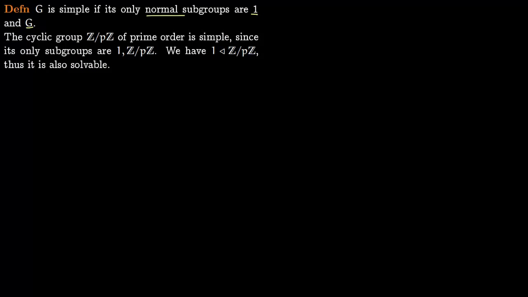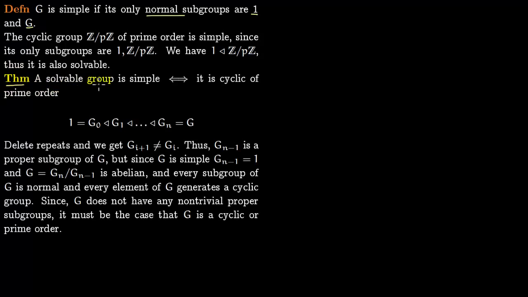Now a very important theorem which will be useful. A solvable group is simple if and only if it is cyclic of prime order. We have already proved this direction. We have shown that this is a cyclic group of prime order and this is simple. There are no groups in between, because you do not have any non-trivial subgroups of any group of prime order. If you had a non-trivial subgroup, its order would have to divide the prime number, which would be a contradiction.